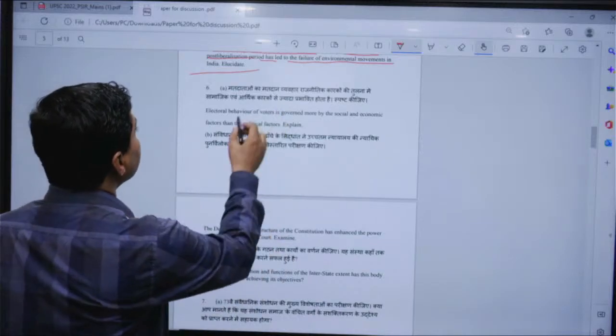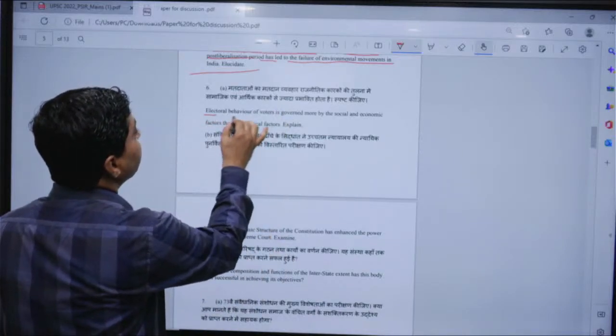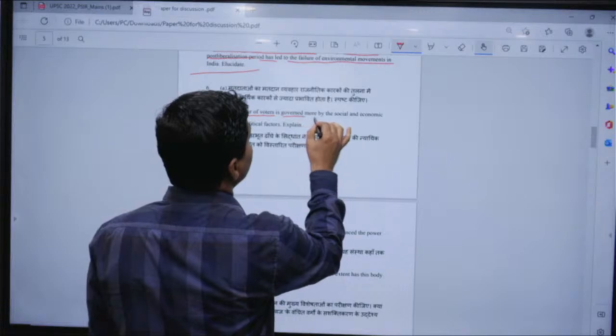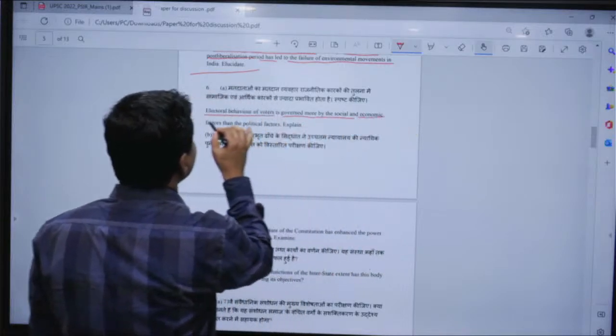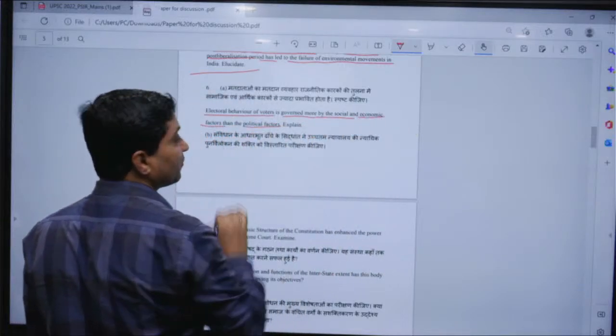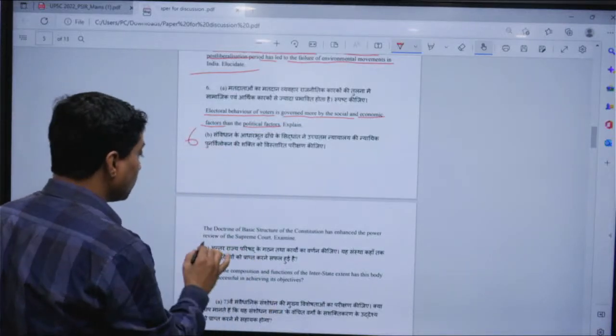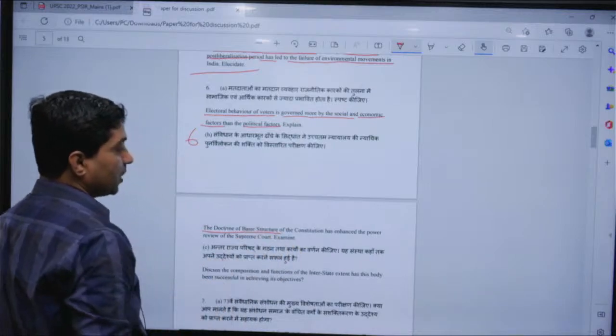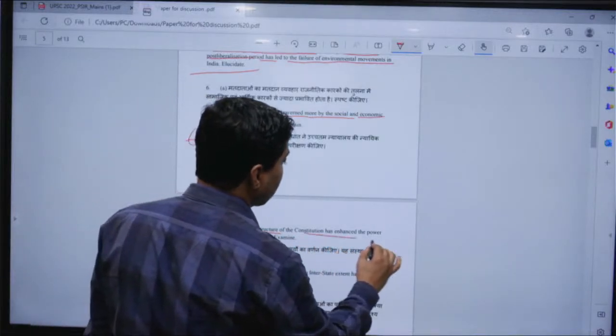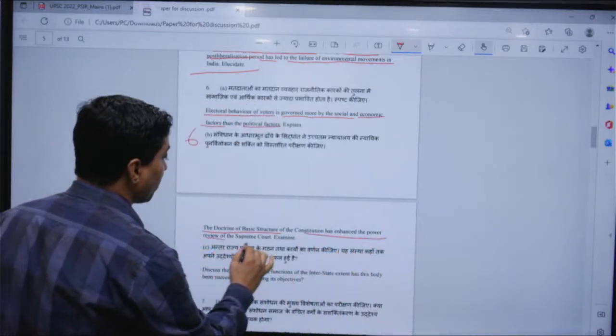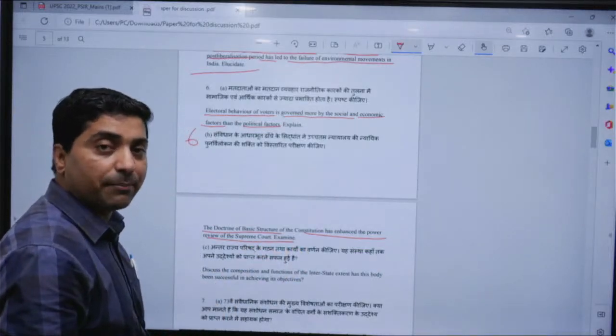So 6A, you can see: electoral behavior of voters is governed more by social and economic factors than the political factors, right? Now come to 6B, which talks about the doctrine of basic structure of the constitution having enhanced the power of judicial review of the Supreme Court. Examine.